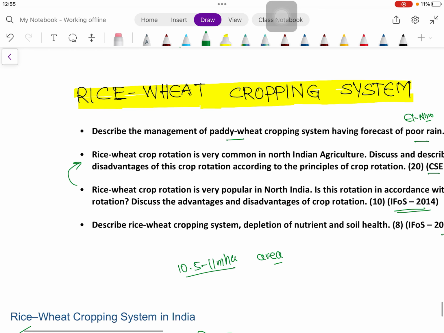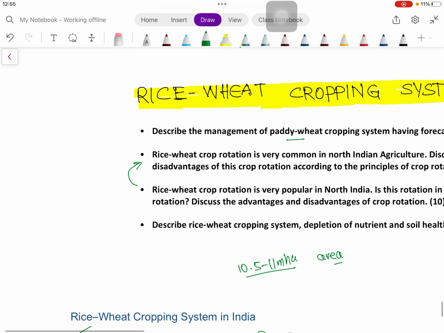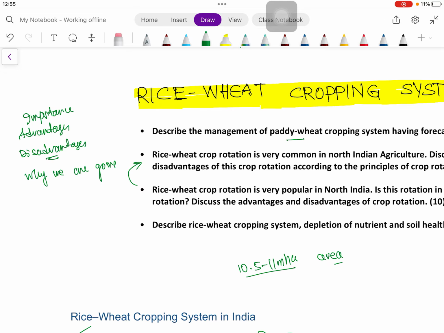So what we have seen in this video: the rice wheat cropping system. First we saw the importance and the advantages of this system, then the disadvantages. Despite these disadvantages, why are we going for the rice wheat cropping system?